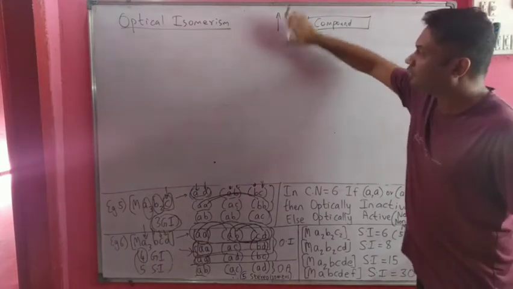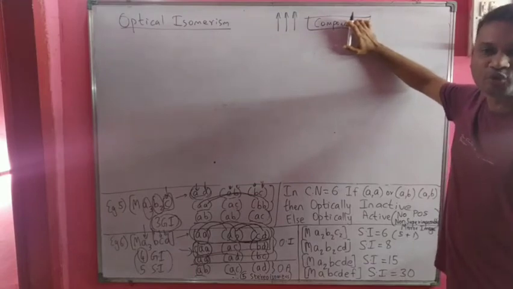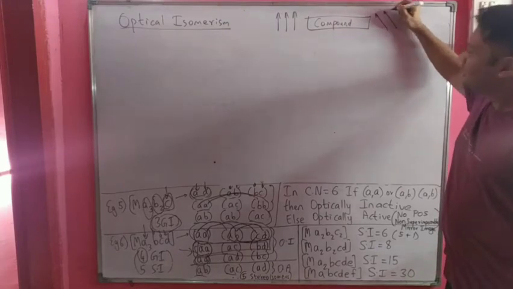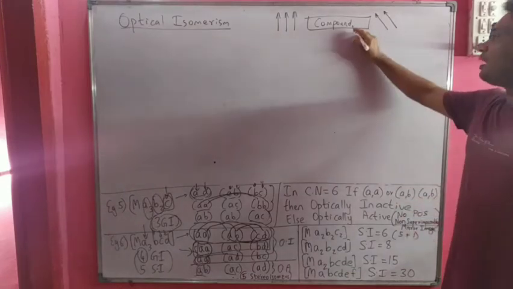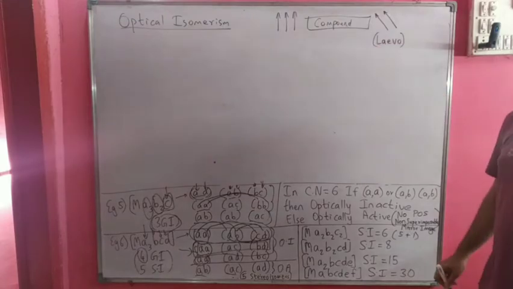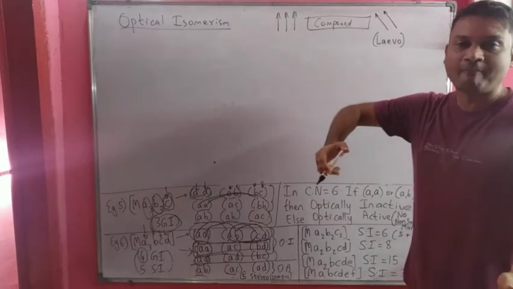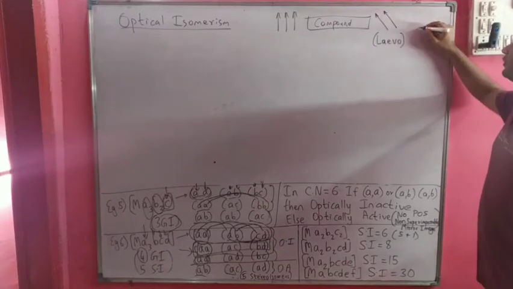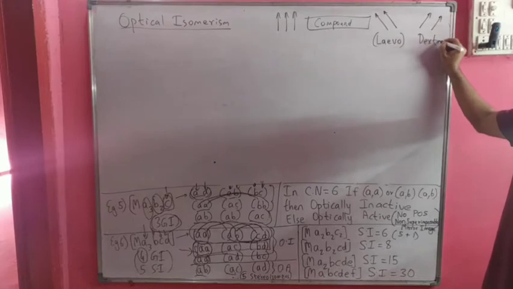If this plane polarized light's vibration, after passing through this glass tube containing the coordination compound, rotates towards the left side, then we will say the compound is levo. It is left side rotating. And if this plane polarized light, which is vertically upward, after passing through this polarimeter tube rotates towards the right, we say it is dextro compound.